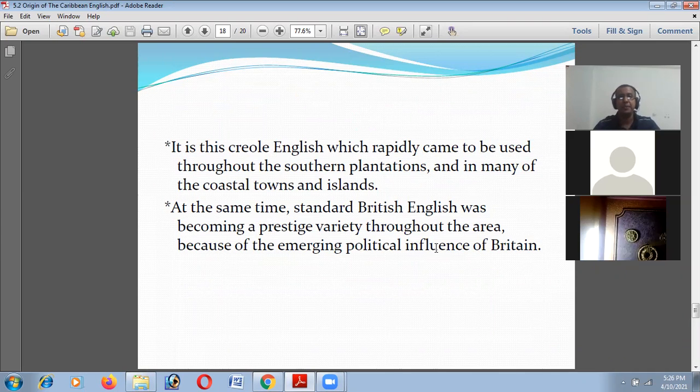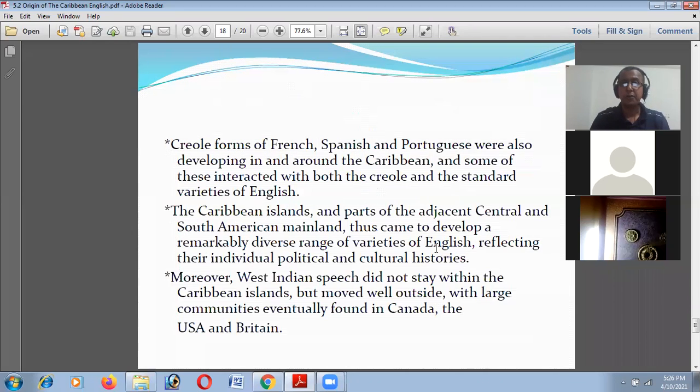At the same time, standard British English was becoming a prestige variety throughout the area because of the emerging political influence of Britain. So that is the history of the origin of Caribbean English. The Creole forms of French, Spanish, and Portuguese were also developing in and around the Caribbean.